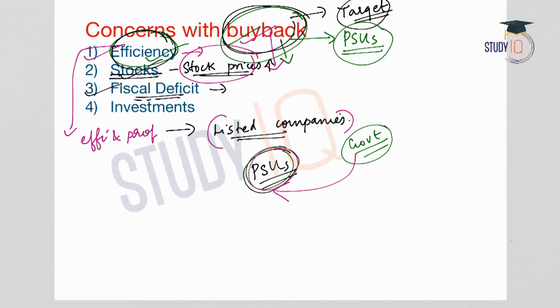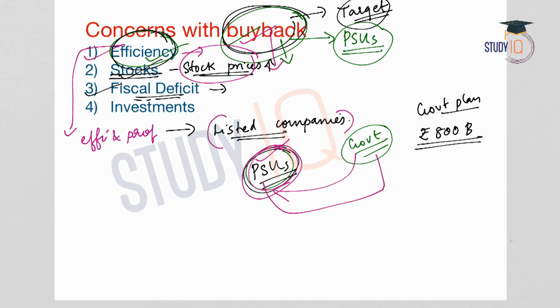So in effect, what is happening? Through the buyback, the resources are transferred to the government itself, because PSUs are owned by the government itself. So this buyback is not going to make much difference. What is the plan of the government? The government's plan is to meet the budgeted requirement of rupees 800 billion from the disinvestment receipts. Now the PSUs will buy back those shares, and if there is any loss, who will incur it? The government, because PSUs are owned by the government.